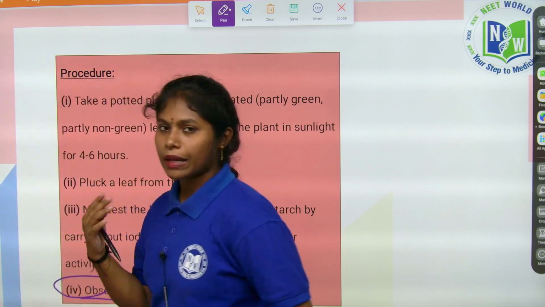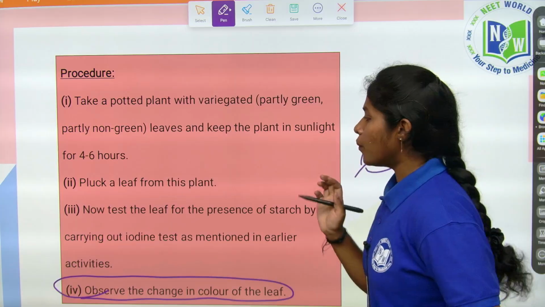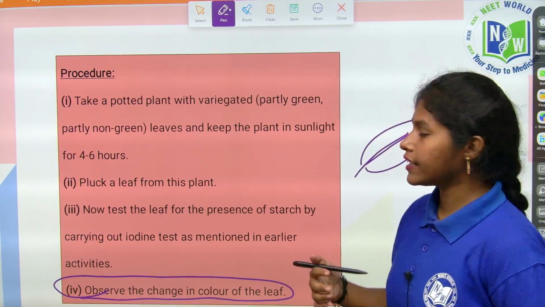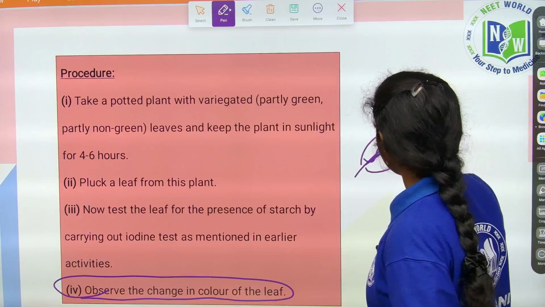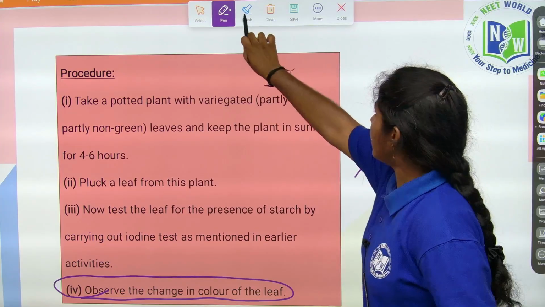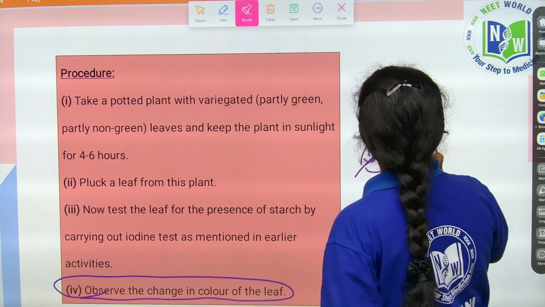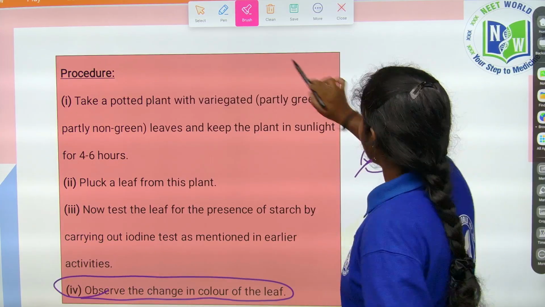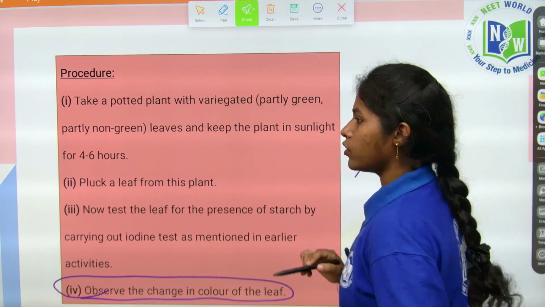As it is a variegated leaf, children, we can directly know which part is preparing starch. See, I will make you understand. This is red in color, this is green in color. I hope you all can see.